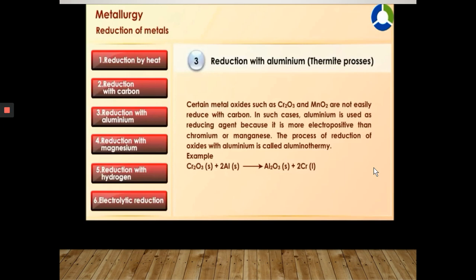The process of reduction of oxides with aluminium is called aluminothermy. Example, Cr2O3, chromium oxide, plus 2Al, aluminium, gives Al2O3, aluminium oxide, plus 2Cr, chromium.